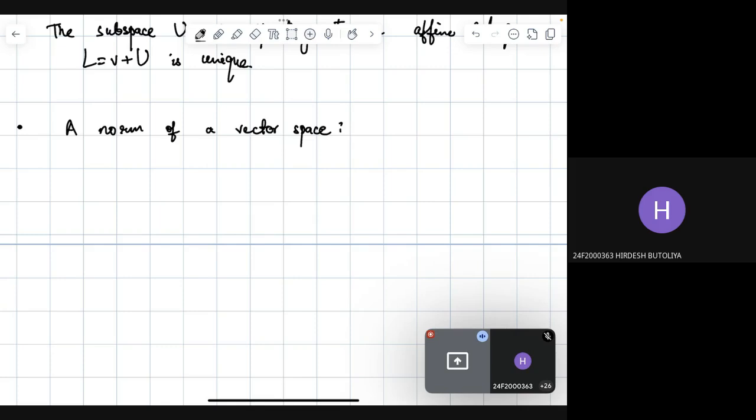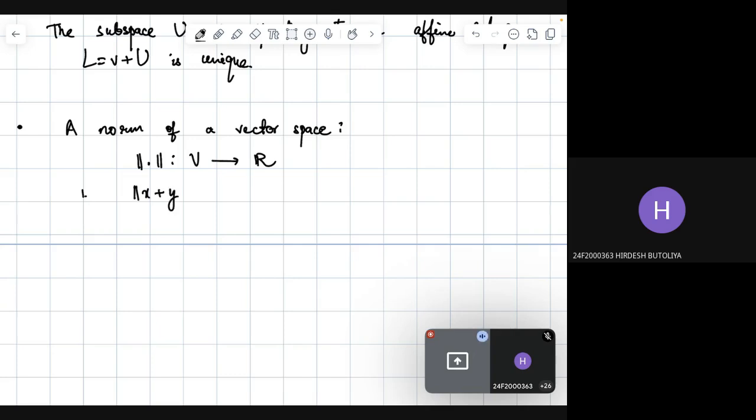This is basically for Gram-Schmidt's orthogonalization process. So a norm on a vector space is a function defined from V to the real line R, and it satisfies the following conditions.